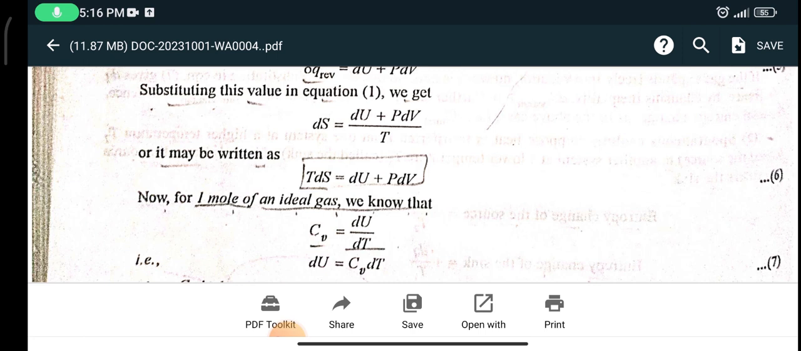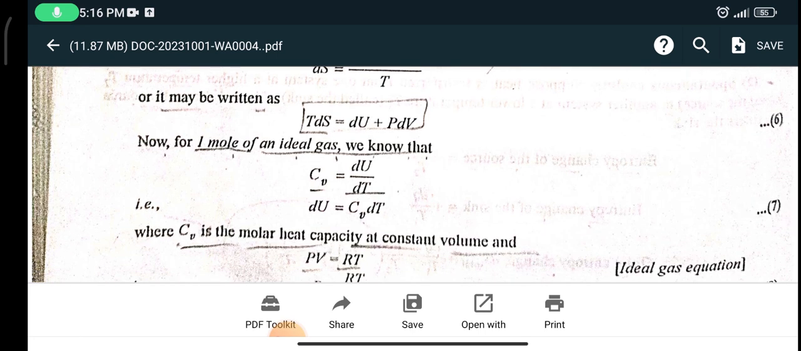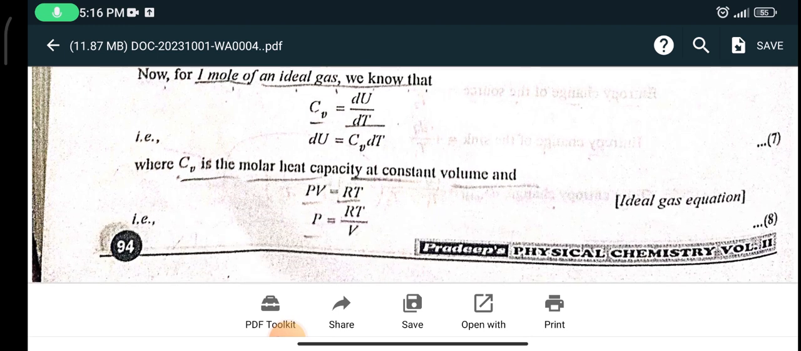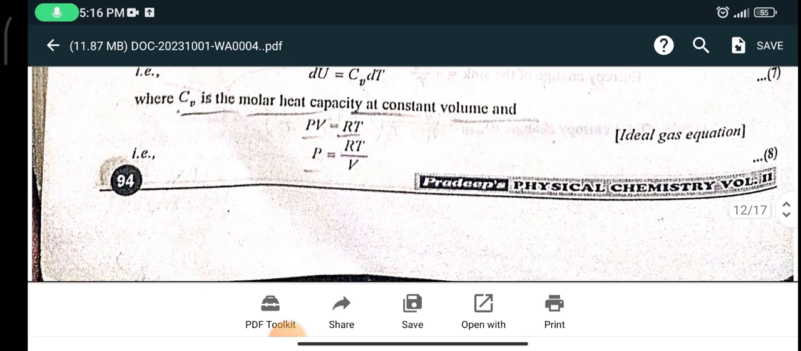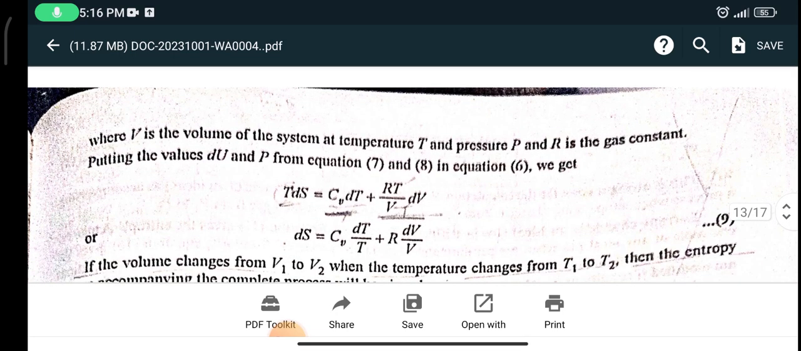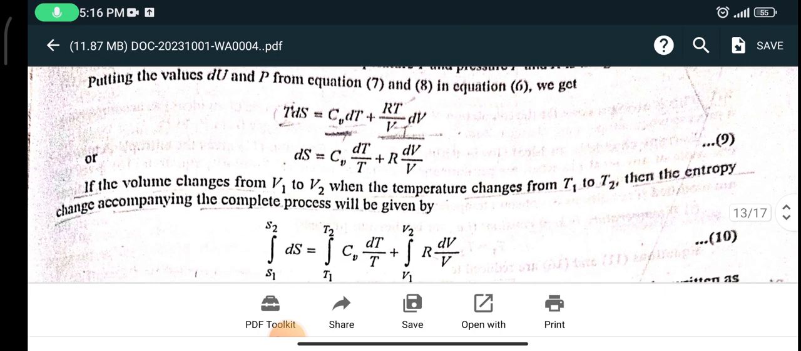For 1 mole of an ideal gas, Cv = dU/dT, so dU = Cv dT, where Cv is the molar heat capacity at constant volume. PV = RT, so P = RT/V, where V is the volume of the system at temperature T, P is the pressure and R is the gas constant. Putting the values of dU and P from equations 7 and 8 in equation 6, we get TdS = Cv dT + (RT/V) dV. dS = Cv dT/T + R dV/V.